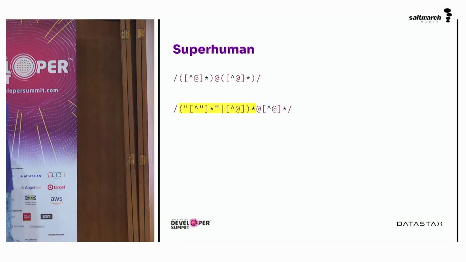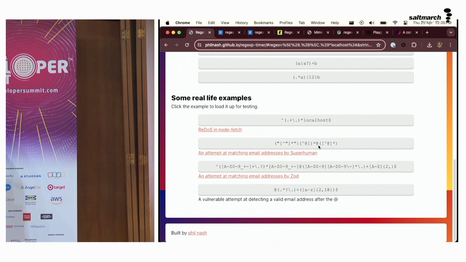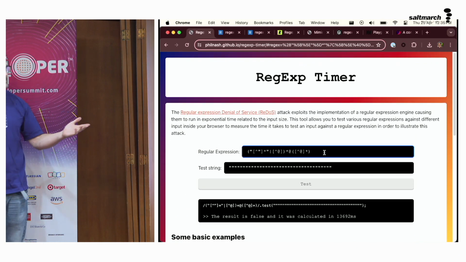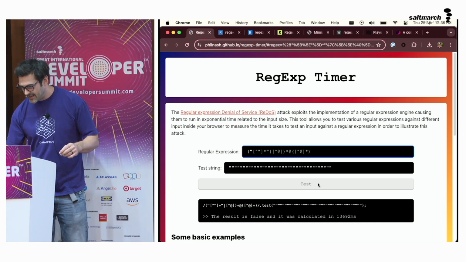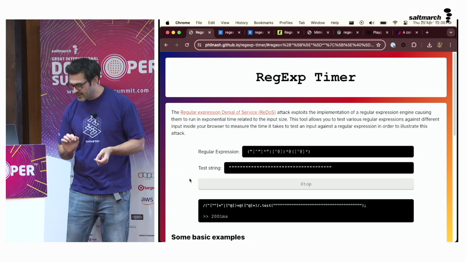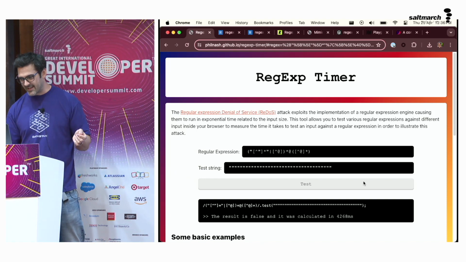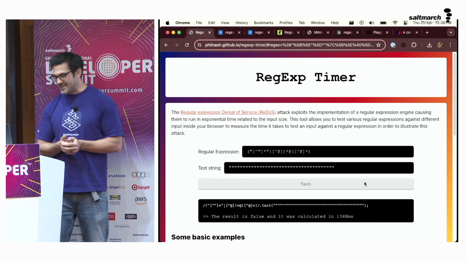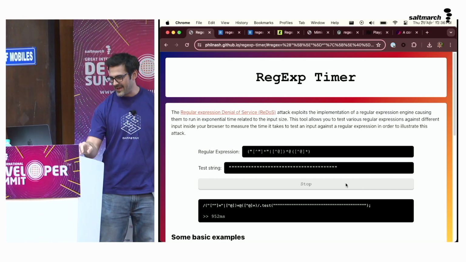And if I drop out into this, yeah, okay. This is our Superhuman one. So I've loaded up the expression. And then if we test it against a bunch of quotation marks, it takes quite a long time. 4.2 seconds. And if we add a quotation mark, it probably doubles it up. It doesn't double it up because it needs 2 of them at a time. That's going to double it up.